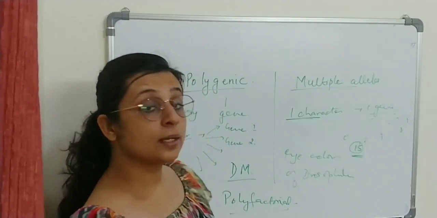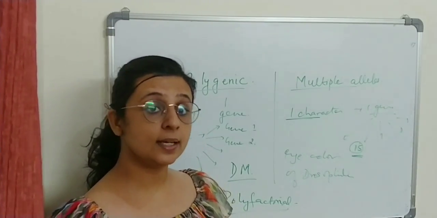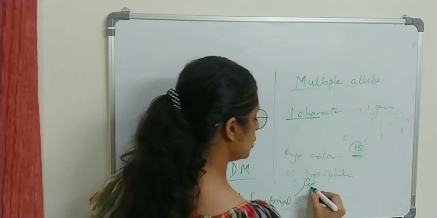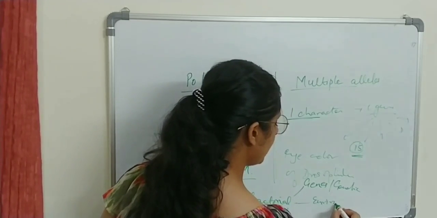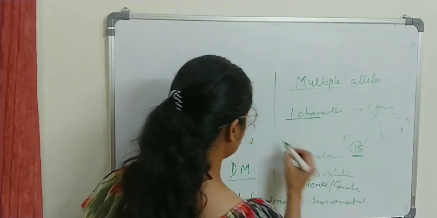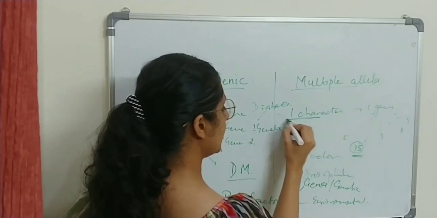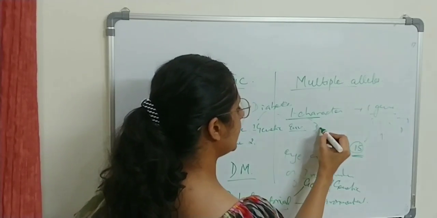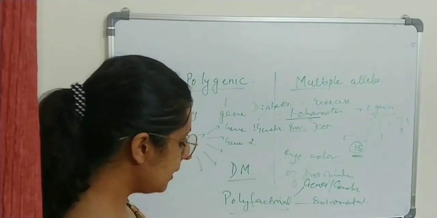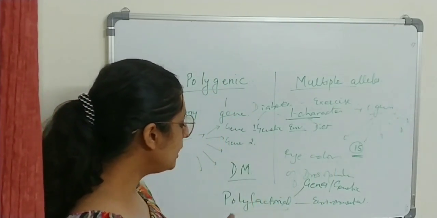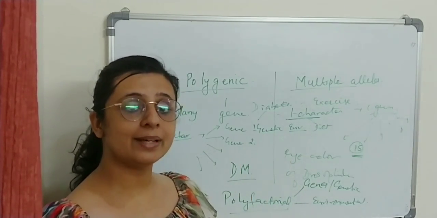The same example goes for diseases like diabetes, hypertension, cleft lip, cleft palate, and skin color. These not only depend upon genes or the genetic makeup, but they also depend on environmental factors. If you look at diabetes, is it only caused by genetic factors? No, it is also decided by environmental factors. Your diet, exercise, so many factors are responsible. So does it come under only genetic disorders? No, it is a polyfactorial disease. Multiple factors decide whether the patient is going to have diabetes or not.